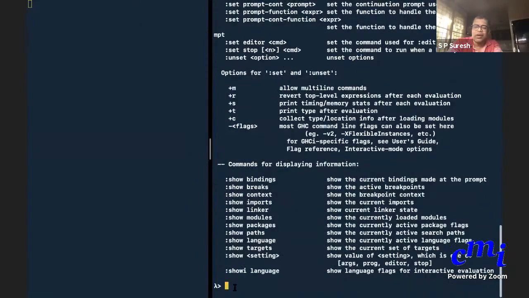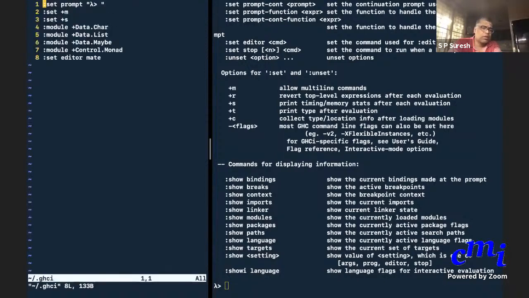You notice that I have set my prompt to be lambda. If you want to know where I have set this, there is some file. Here I have set various things, including what modules to automatically load, what my editor is, etc. Later I can send you this. You can copy it into your tilde/.ghci on Mac and Linux machines. On Windows, I don't know what the home directory is called. I'll find out and tell you where to copy.